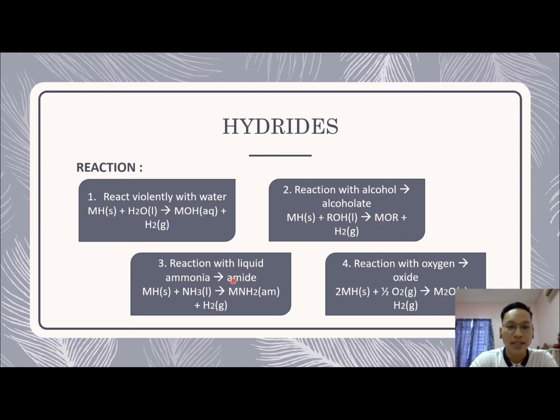And the third is reaction with liquid ammonia, which will produce an amide. Metal hydride reacts with liquid ammonia, NH3, and produces amide and also hydrogen gas. The fourth is reaction with oxygen, which will produce oxide. This is oxygen and this is the oxide, formula M2O, and it also produces hydrogen gas.